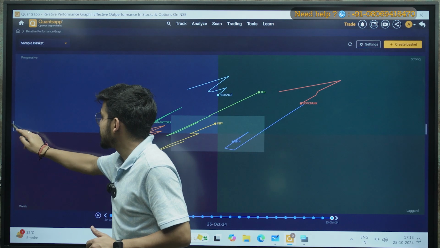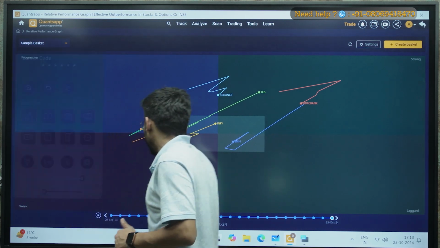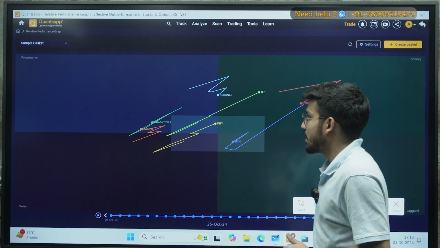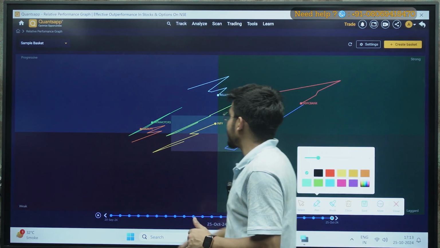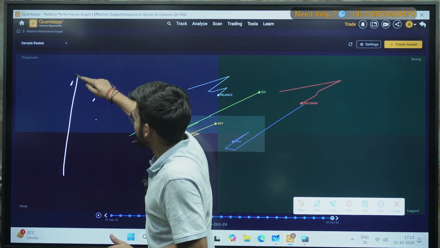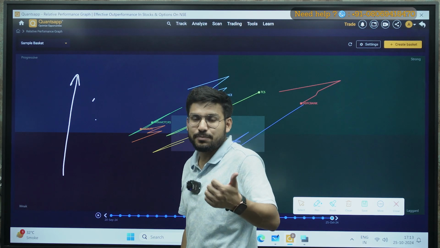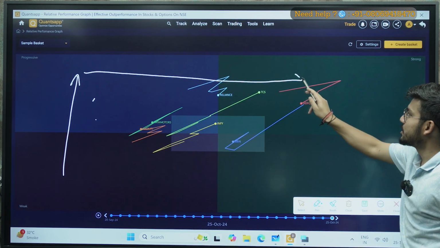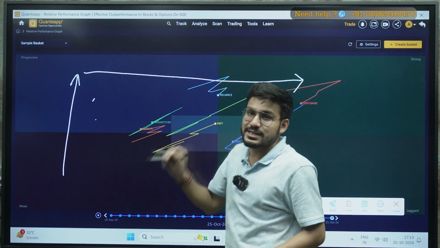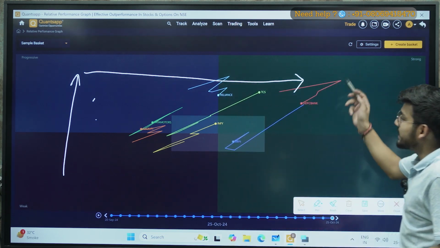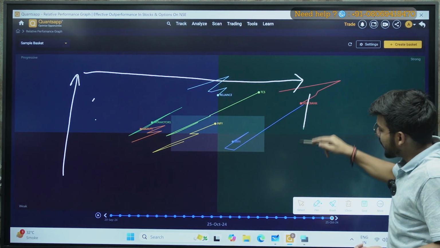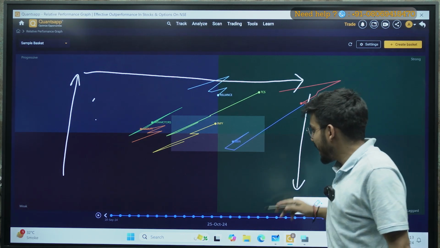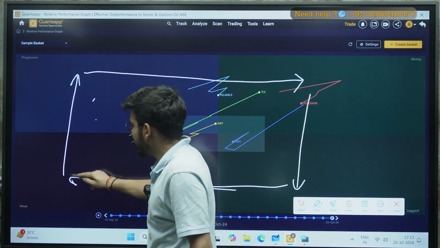Let me just select the pen from here. Okay, so what will happen here? Whenever my stock moves from weak to progressive, it means now the momentum has built up. If the momentum has built up, then there will be an increase in the price. So you can see from left to right the price is increasing, right? Then at any point of time, if it comes down, it means now the momentum has been lost in this stock, and then the price will again fall here, right?